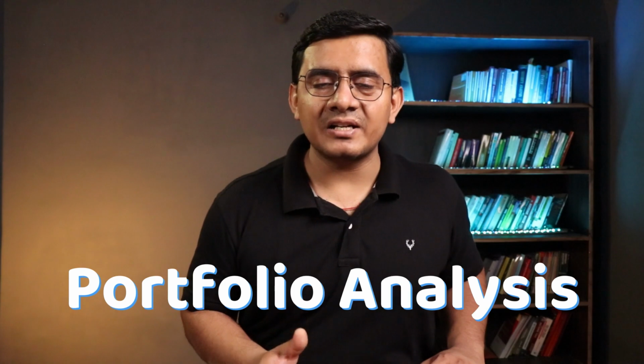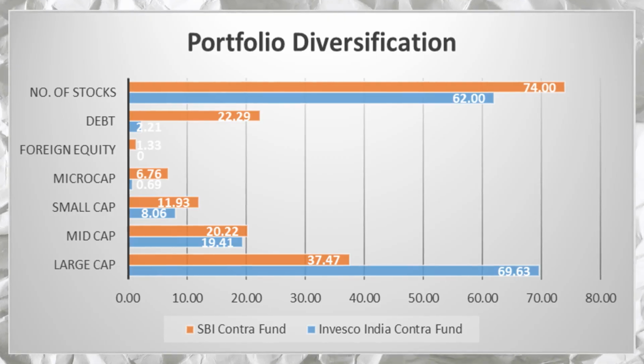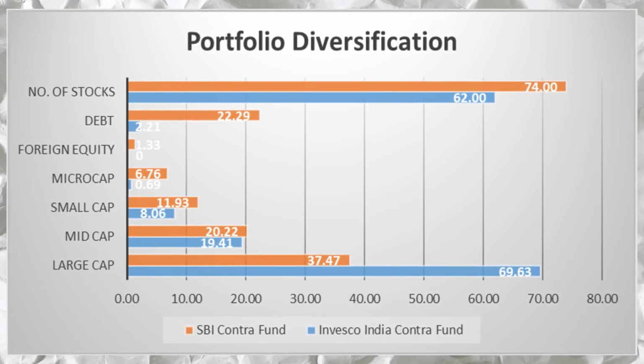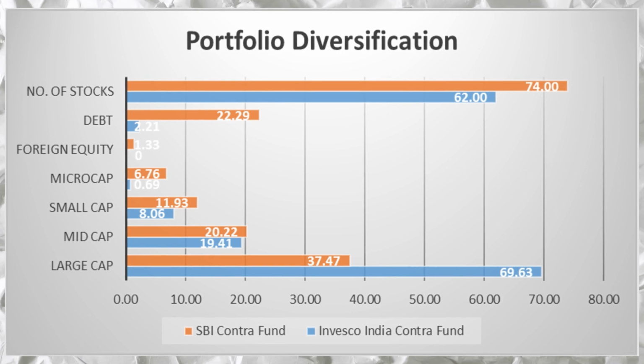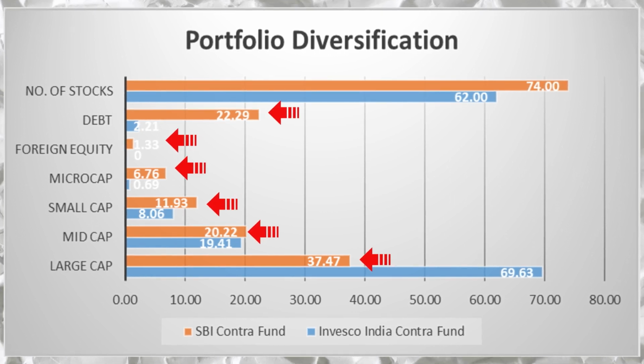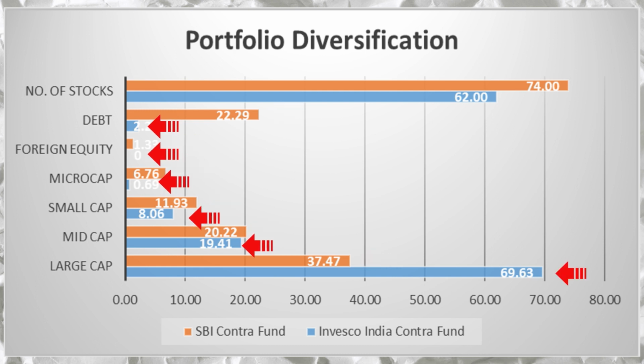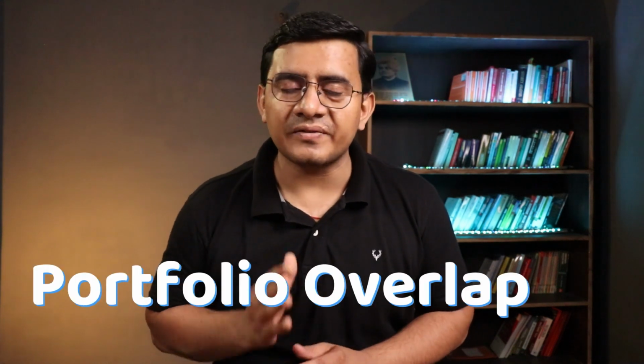After management analysis, we will move forward to the portfolio analysis of these contra funds. In portfolio analysis, firstly we will see the market cap analysis. If we take a closer look, we can see that the SBI Contra Fund's portfolio is more diversified across large cap, mid cap, small cap, micro cap, foreign equities and debt than the Invesco India Contra Fund. After market cap allocation, next we will look at the portfolio overlap between these two funds.